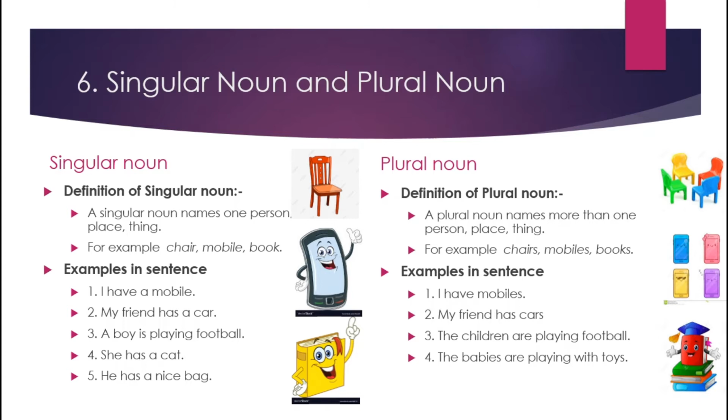And next example is the babies are playing with toys. So here baby is singular, babies is plural. So here if we want to add an article, then article the is used with plural. Article the is used with singular also and with plural also, but article a or an is used only with the singular noun. Last example is he has bags. Here at the end s is there, it means not one bag but lots of bags. So now we have learnt about singular noun and plural noun.